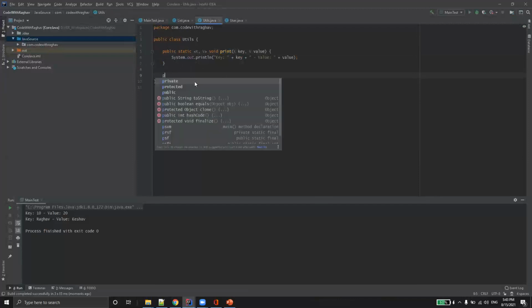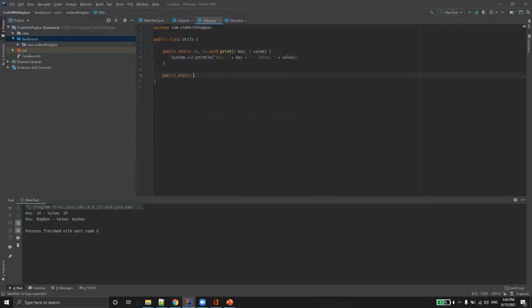Let's understand one more method. I'll say public static void copy elements from one list to other. I know it's a big method name, but it specifies the purpose.